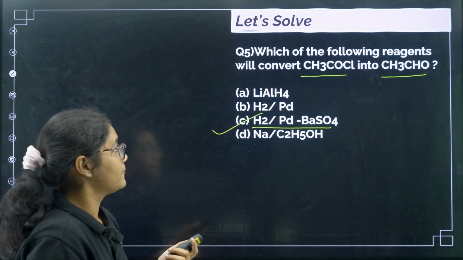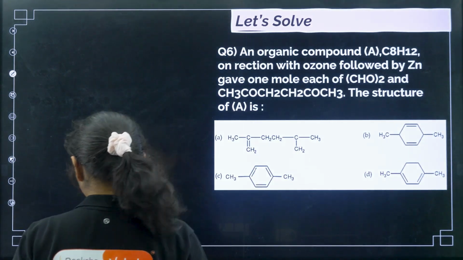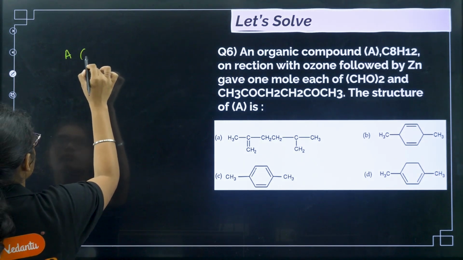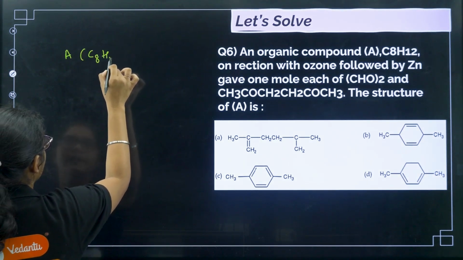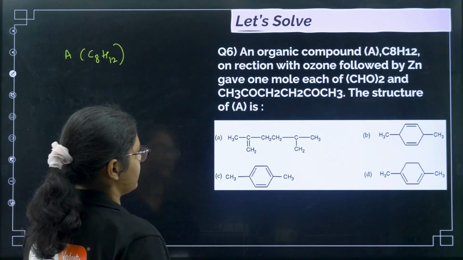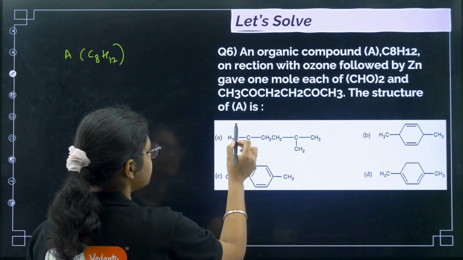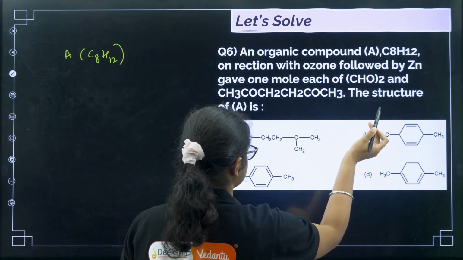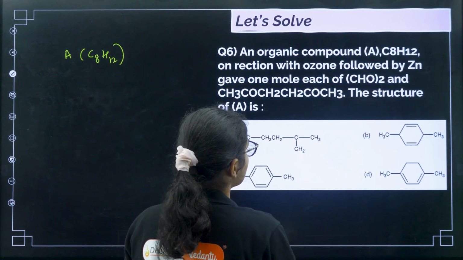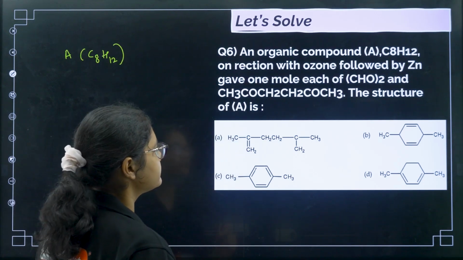Clear? Okay. Next, an organic compound A. So there is an organic compound A whose molecular formula is C8H12. On reaction with ozone followed by zinc, it gave 1 mole each of (CHO)2 and CH3COCH2CH2COCH3. So there are two compounds formed, right?